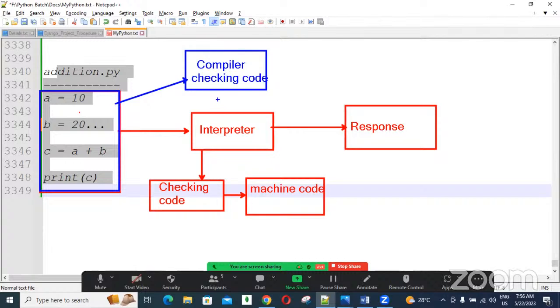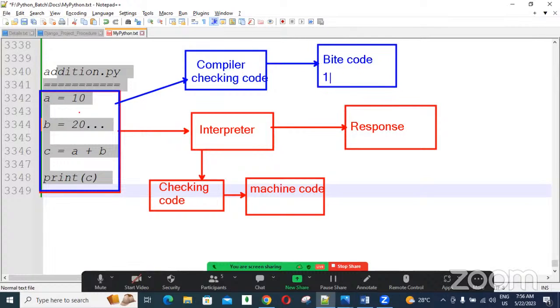If there is any problem, any line mistake, then it immediately returns an exception or error saying such and such line is not correct. If all lines are correct, then it is converted into bytecode, guys. Bytecode is nothing but zeros and ones format, also called machine code.